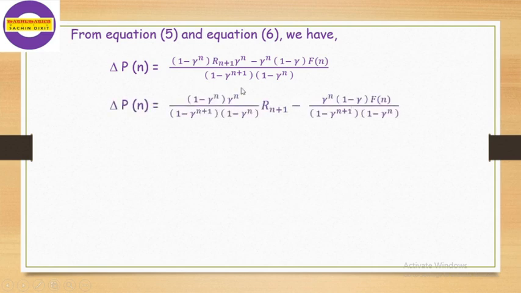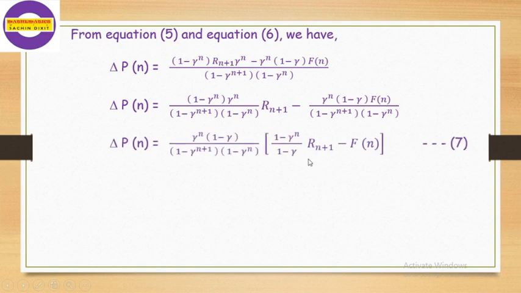Now further simplify some part of this expression. For that we can separate out this denominator to both terms in the numerator. So we get this expression. We just separate out the terms only, nothing new in this expression. Now from this expression we take the common gamma raised to n, (1 minus gamma) divided by (1 minus gamma raised to n plus 1) into (1 minus gamma raised to n).